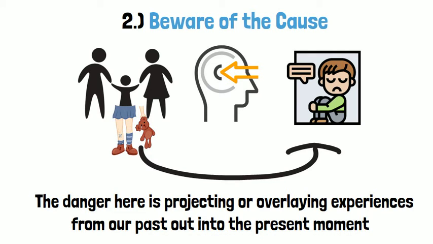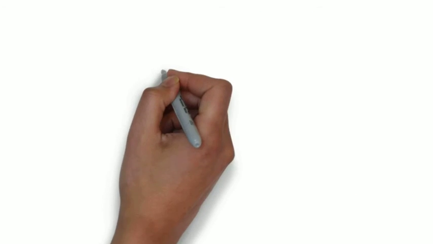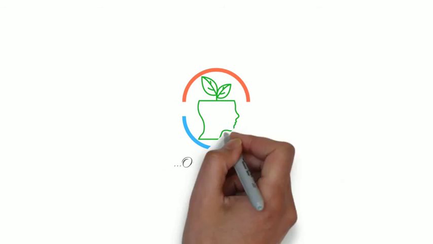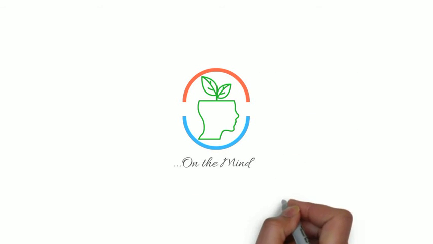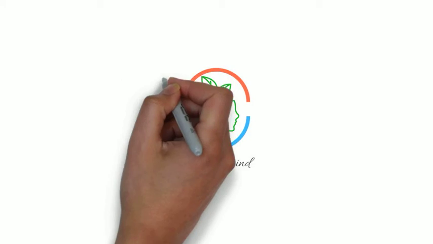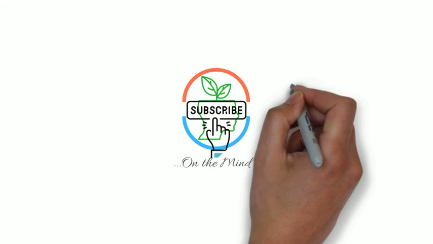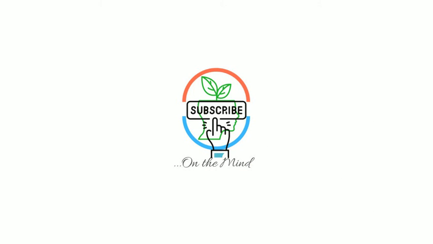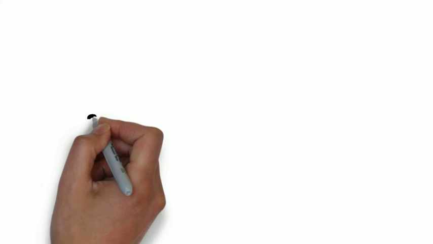But if we can detach ourselves in the middle of such an attack and contemplate the possible source, we begin to see how these memories from our past have locked us into these patterns of thinking. This is a massive step in the right direction, and if we can do this, we are much closer to limiting the control these biases have on our daily lives.